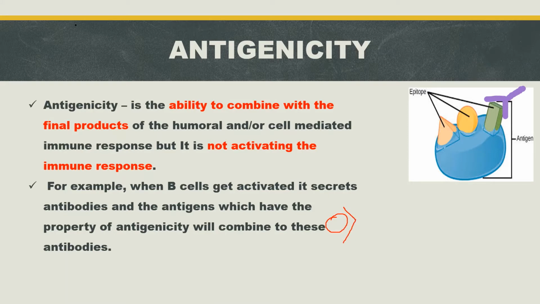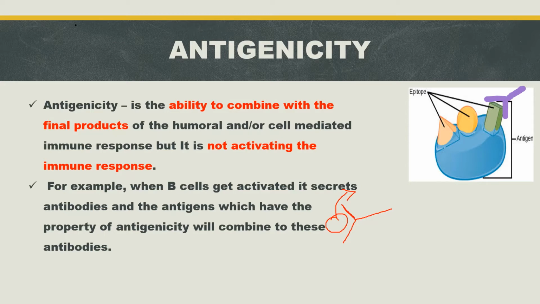That means this antigen can bind with antibody, but they are not able to activate humoral or cell-mediated immune response.